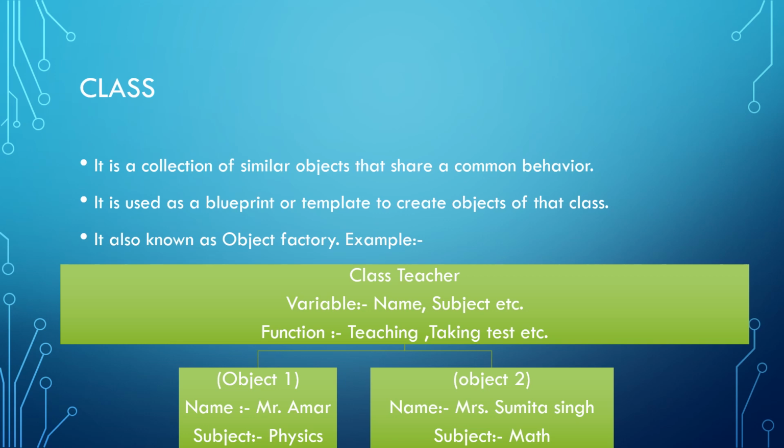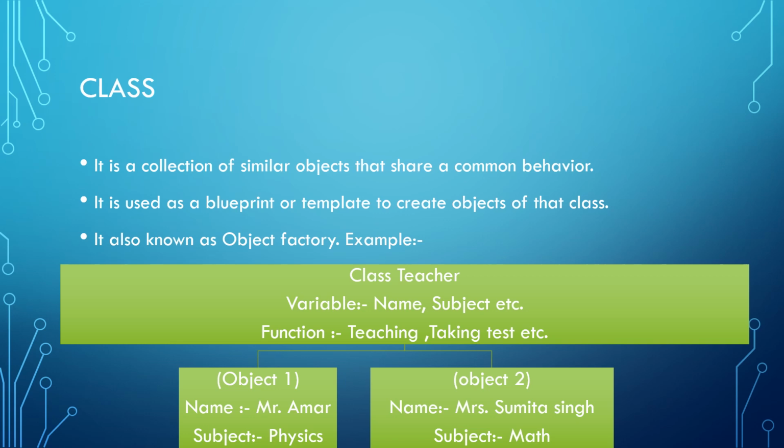Now we should understand what a class is. In normal language, we can say a class is a group of similar objects. It is a collection of similar objects that share a common behavior.